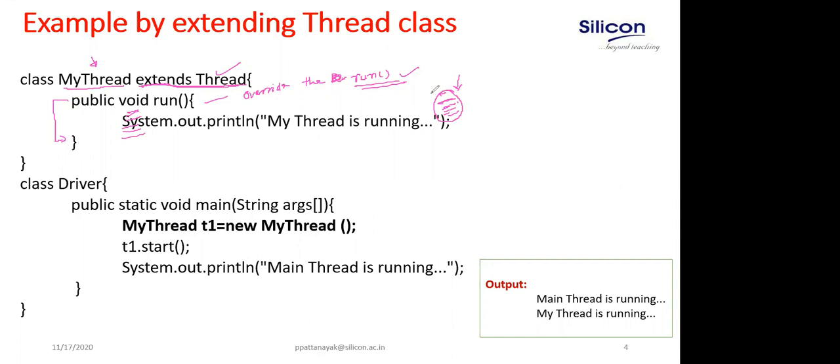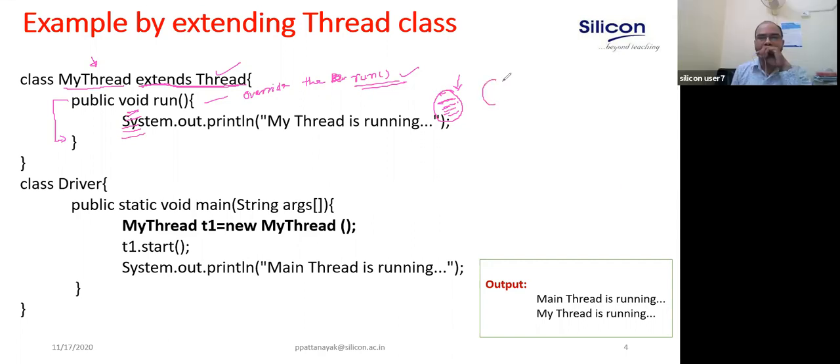Definitely. Suppose I want to assign a task to thread T1: you read a number n, I am providing a number n, and you check whether the number is prime or composite. For another thread T2, I am saying you check whether the number is odd or even. So the code will be different for T1 and T2. But in the run method, you have to write the logic. Suppose you are assigning to T1, inside the run method you have to write the code for how it will check whether the number is prime or composite.